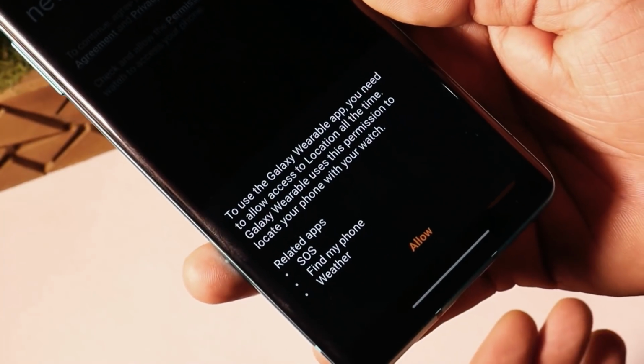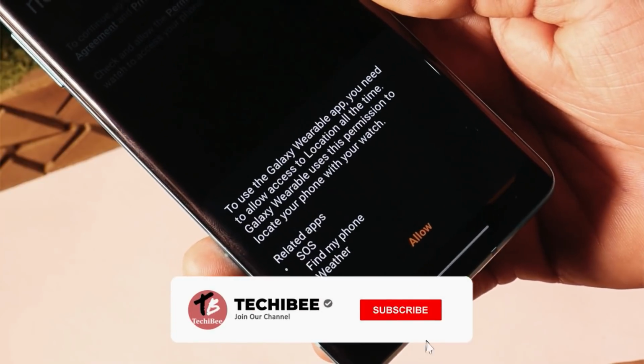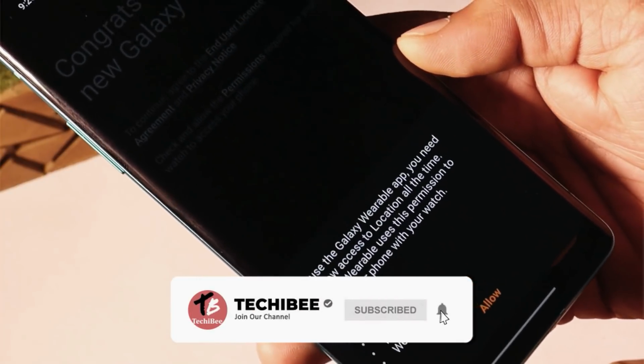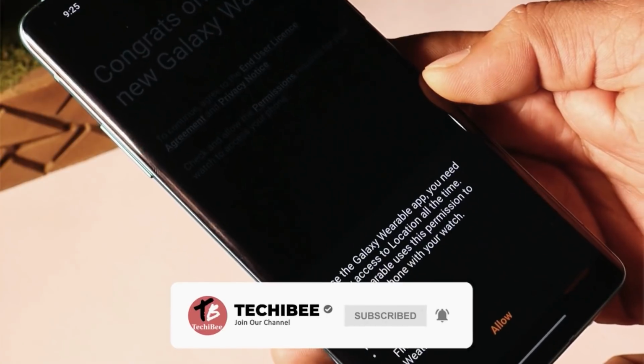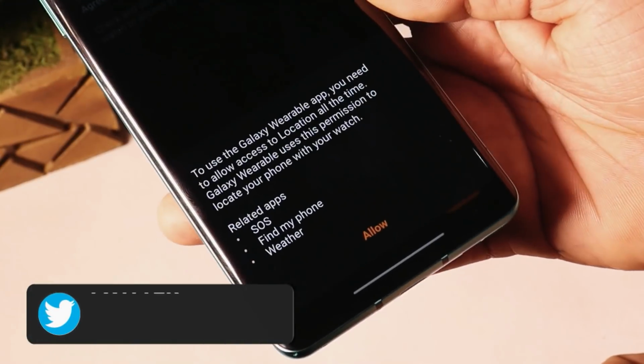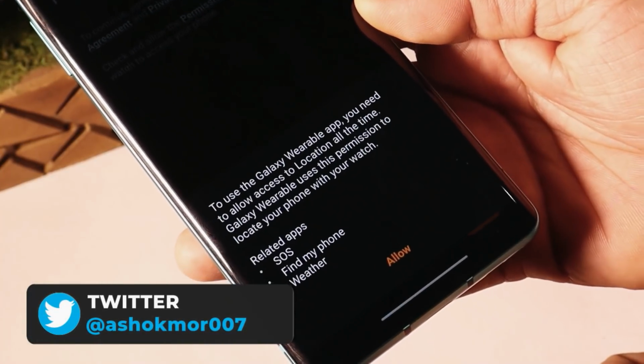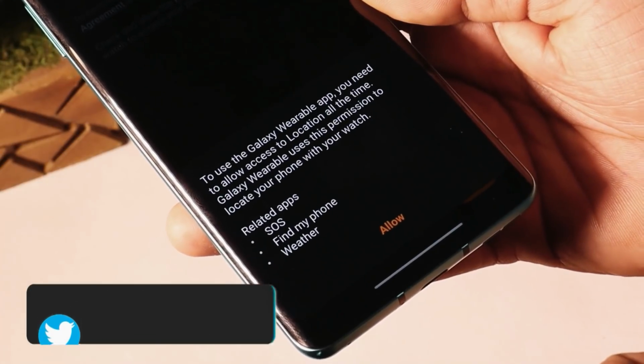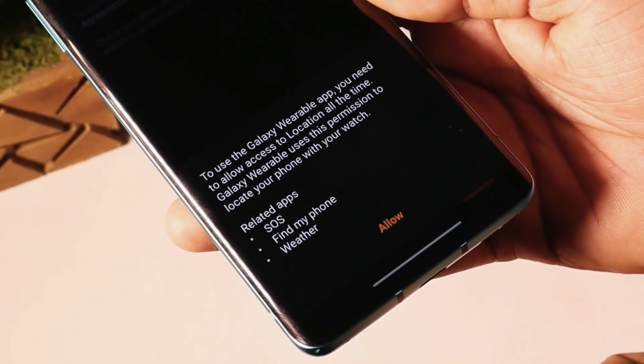Another bug I have noticed on this latest stable version of Oxygen OS is related to Samsung Watch. I'm not able to pair my Samsung Watch with my OnePlus 8. It doesn't get past this screen. But I don't have issues pairing my watch with other OnePlus devices running Android 10 or with my iPhone.